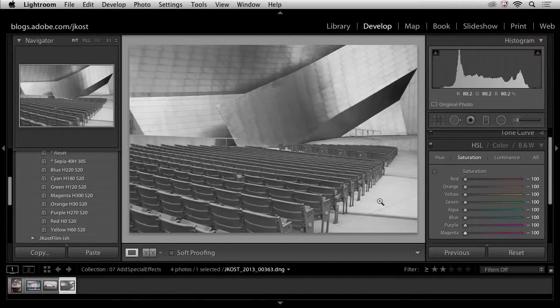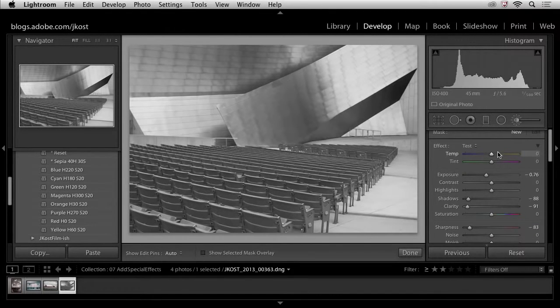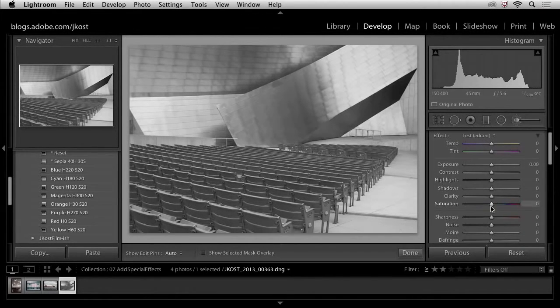Now the image looks like it's in black and white, but because I used HSL and I didn't use black and white, Lightroom knows that I really might want part of this image in color. So now I'm going to use the HSL in combination with my adjustment brush here. And I'm going to preload my adjustment brush with a positive saturation. So I'll double click on the word effect to reset all of my sliders, and I'll increase my saturation. We might as well increase it all the way to 100 for right now.